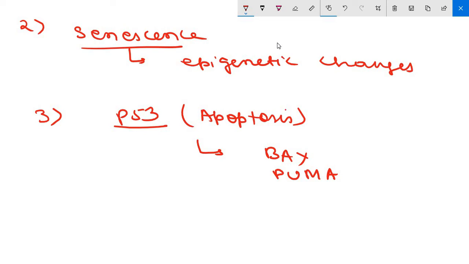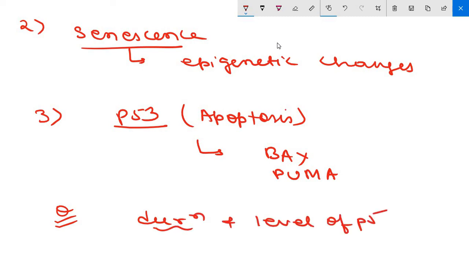Clear? Now the next question after these three, what determines whether a cell repairs its DNA, becomes senescent or undergoes apoptosis is uncertain, but both the duration and the level of P53 activation may be the deciding factors. Clear? Once again I am repeating the question, what determines whether a cell repairs its DNA, or it becomes senescent or it will undergo apoptosis. So this determination is based on the duration and level of P53 activation. This will totally depend on the P53, its level and duration of P53 activation.